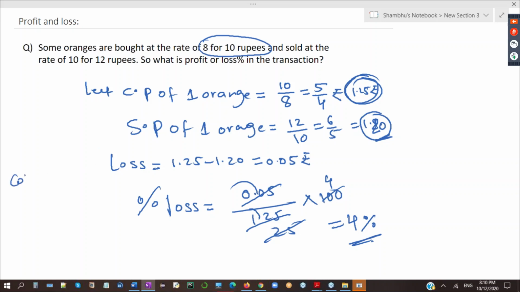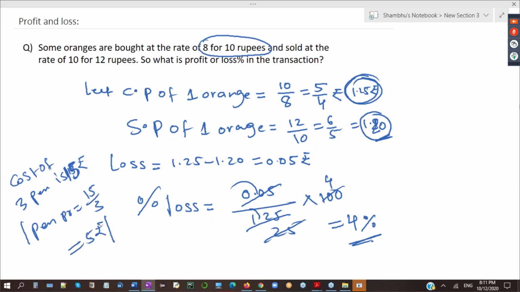Sachin, why is CP this? If I tell you the cost of 3 pens is 15 rupees, then what will the price of 1 pen be? 15 divided by 3, 5 rupees each pen. Can I say, Sachin, if 3 pens cost 15 rupees, then 1 pen price is 15 by 3. So here also, if 8 oranges cost 10 rupees, then 1 orange price will be 10 by 8 rupees, isn't it?